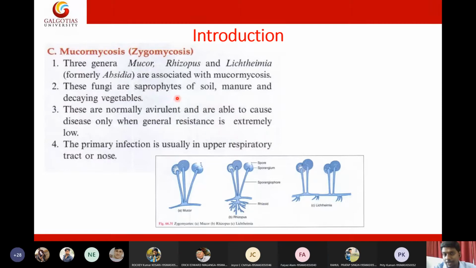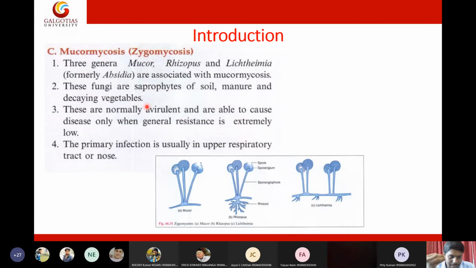These fungi are saprophytes of soil, manure, and decaying vegetables. This one I need to tell you, students. Keep in mind, don't ever try to eat any spoiled vegetables or vegetables that have fungal growth. It is very dangerous. Usually we see this problem in refrigerators.